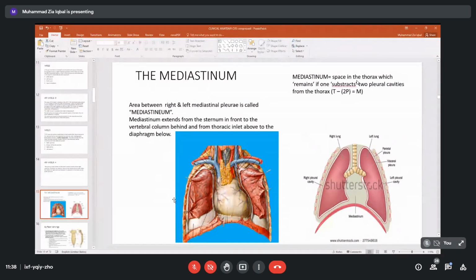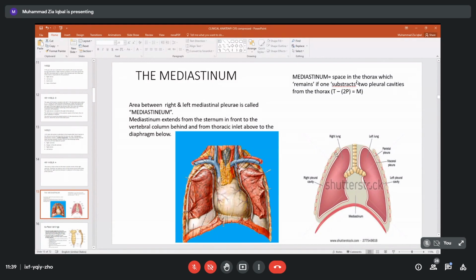We will also like to have an area to study this area, mediastinum. You have been familiar with this word, mediastinum. Now if we look diagrammatically, these are the 2 lungs covering the space of the thorax. They are lying within pleural cavities, covered with pleura. So we have a right pleural cavity with pleural sac and the right lung, and a left pleural cavity with the left pleural sac plus the left lung.